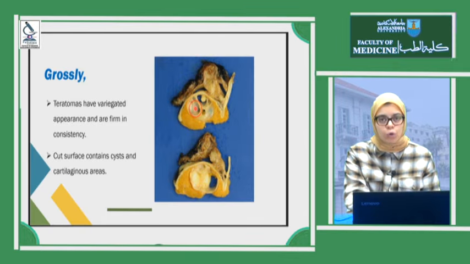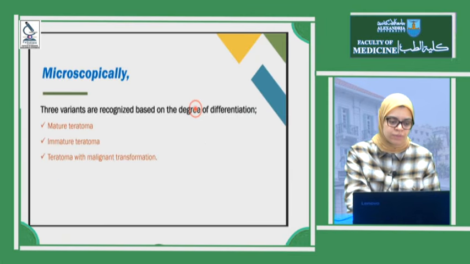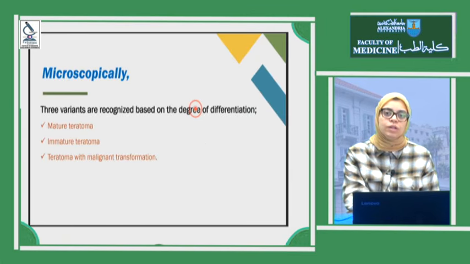But according to the maturity, we can divide it into mature, immature, or other types, as we are going to see. So under the microscope, if all these tissues are arising from different layers and resemble the adult or normal tissue, meaning mature, it is called mature teratoma.